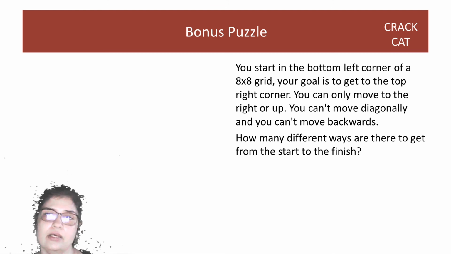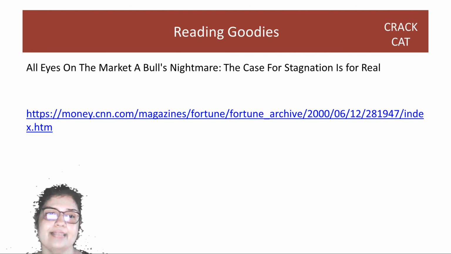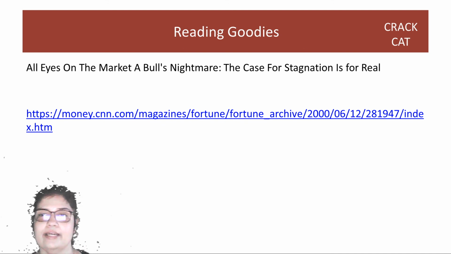Before we move away, the puzzle for next time: you start in the bottom left corner of a 8x8 grid. Your goal is to get to the top right. You only move up or right. You can't move diagonally, you can't go back. How many different ways are there to get from the start to the finish, right? Your reading assignment: all eyes on the bull market, a bull's nightmare, right?